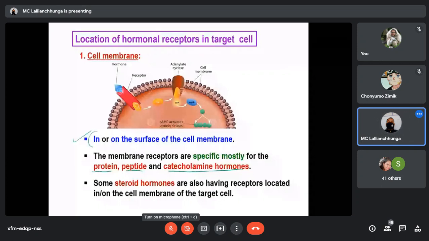But here you have to remember that some steroid hormones also have receptors located in the cell membrane. Not only protein, peptide, and catecholamines utilize the surface receptor, but some steroid hormones may also have their receptor in the cell membrane.